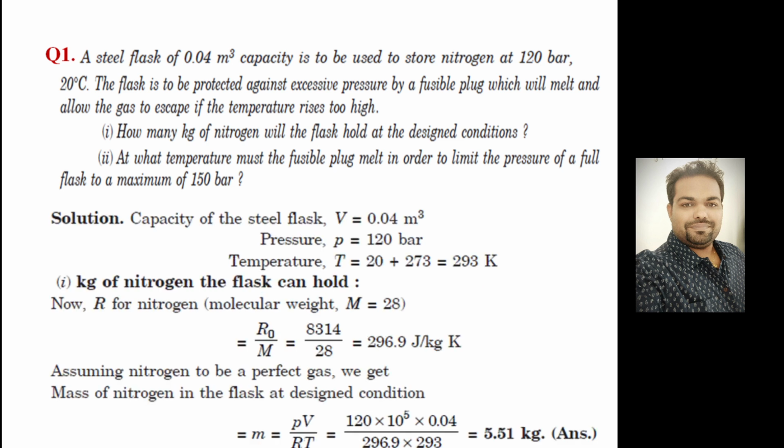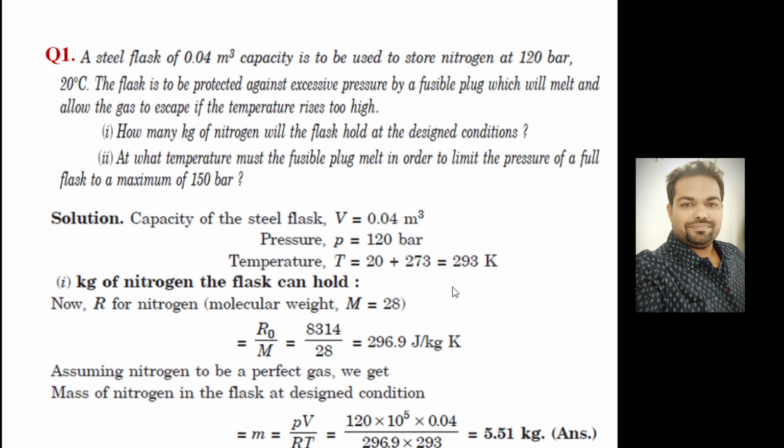All right. So solution, what is given? Capacity is given, pressure is given, temperature is given. So kilograms of nitrogen is being asked. First you find out the characteristic gas constant for nitrogen, which is nothing but the universal gas constant divided by the molecular weight. The universal gas constant is 8314 and the molecular weight of nitrogen is 28. If you divide that, you will get the characteristic gas constant for nitrogen.